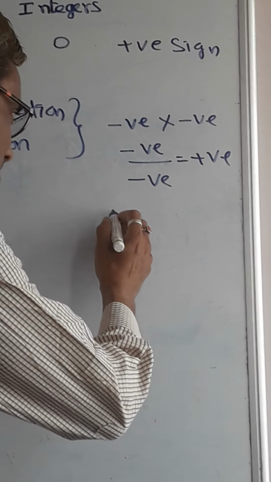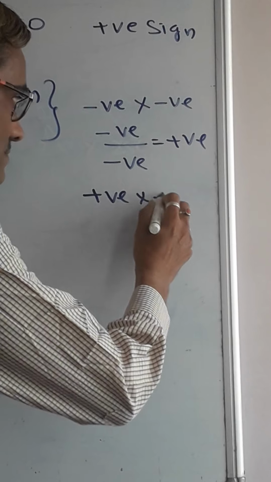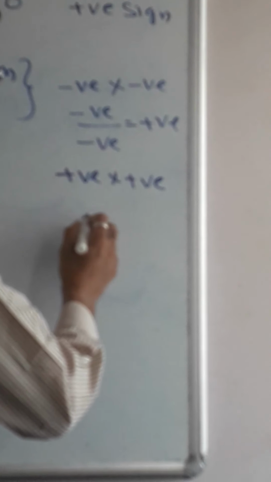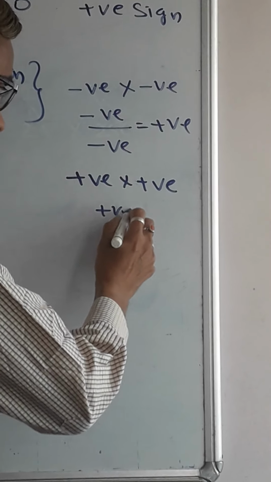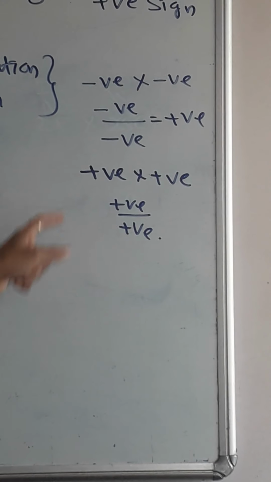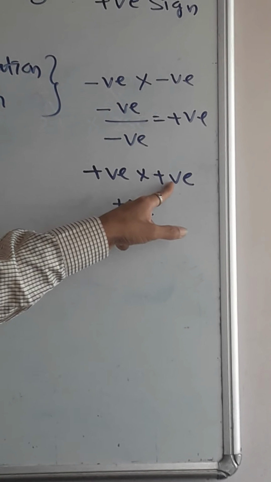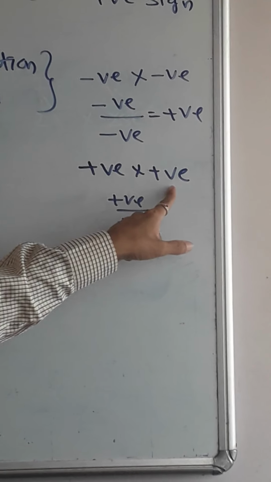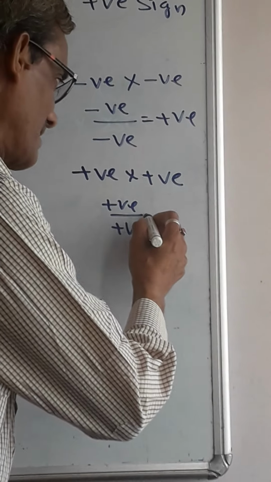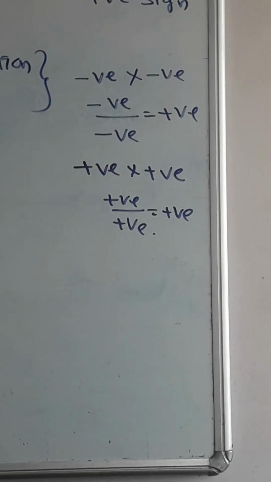Suppose positive numbers are there that you are multiplying by another positive number, or positive numbers you are dividing by another positive number. Here also something is correct, and somebody says it is right, so it is correct only, no? Right thing is said right, so the answer also will come as right. That means positive. Positive means right, negative means not correct.